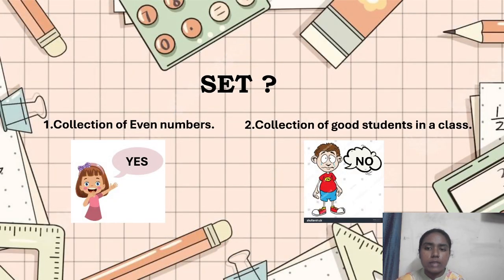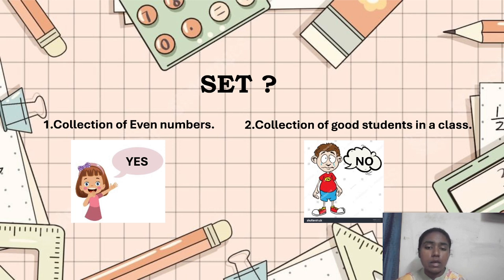Next. In this slide, you can see that there are two examples. In these two examples, one example is a set and another is not. So if we take the first example, collection of even numbers. Here, the set of even numbers is given. Here we can well define it, the even numbers. So we can consider it as a set. That's why the girl is smiling and saying yes.